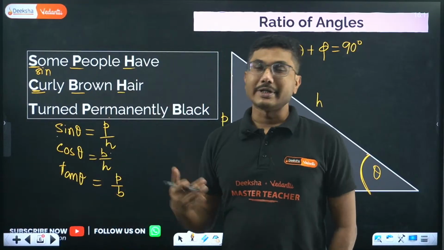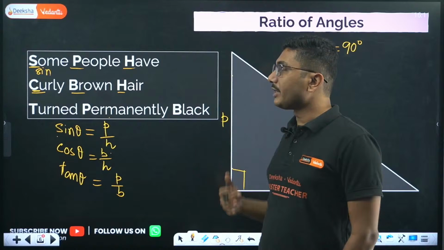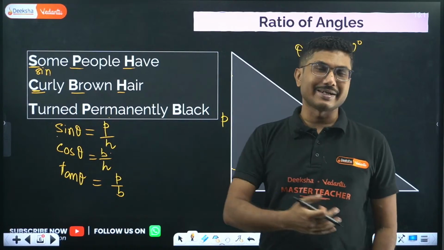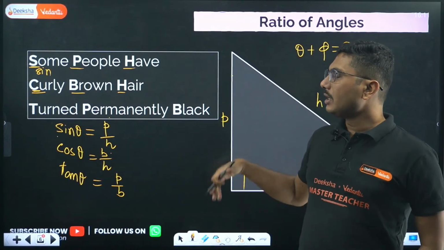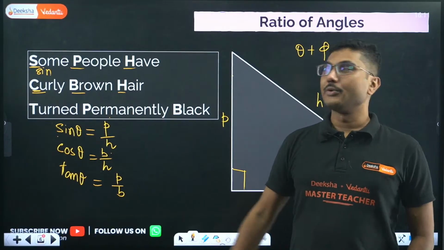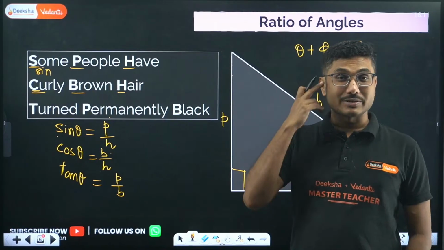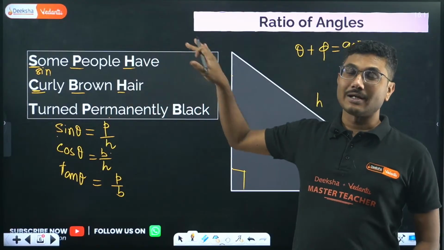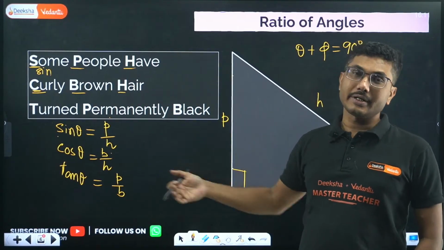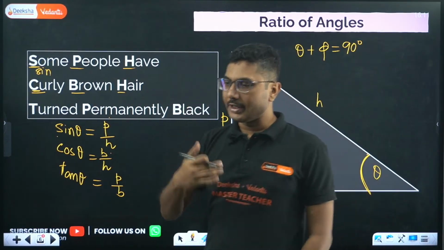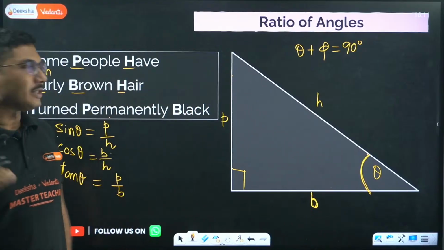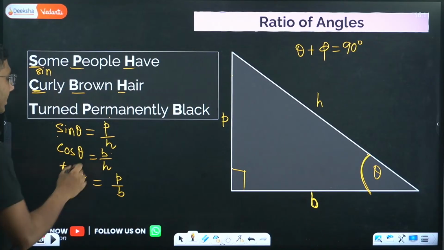So in the initial days it is difficult for you to memorize it. You have studied it in class 10th, but still sometimes we confuse about sine theta, cos theta, tan theta. So that's why remember this: Some people have curly brown hair turned permanently black. If you know any other mnemonic, you can mention that in the comment section. Okay, so that is one thing.